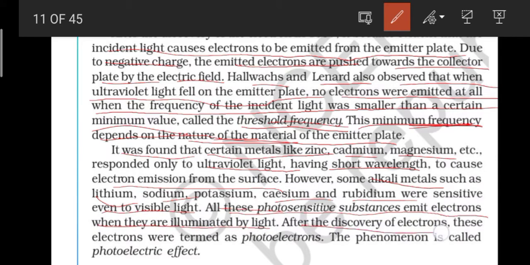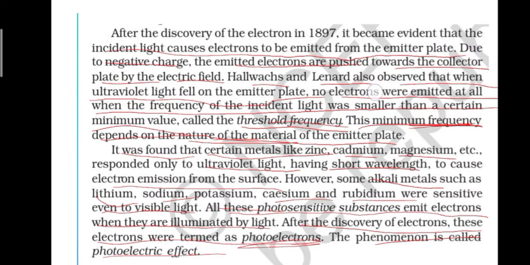After the discovery of electrons, these emitted electrons were termed photoelectrons, and the phenomenon is called the photoelectric effect.